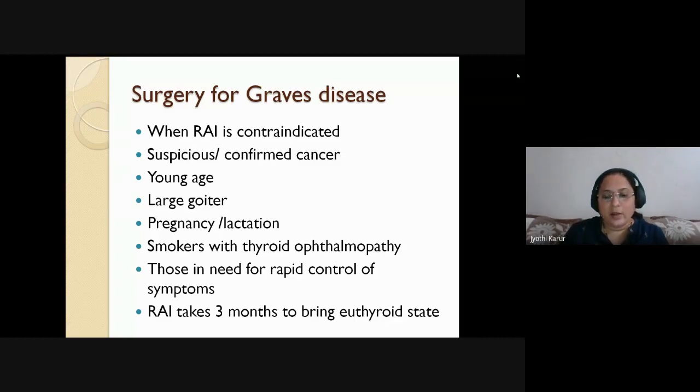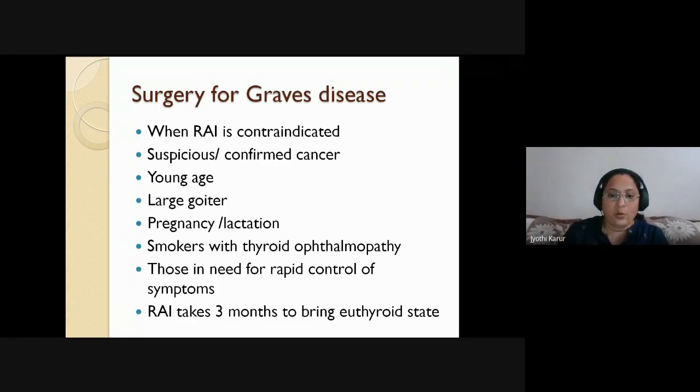And in thyroid ophthalmopathy with a smoking habit: whenever you give radioactive iodine therapy to a smoker with thyrotoxicosis, the exophthalmos will get exaggerated. There will be worsening and even blindness. So in such cases, where RAI is contraindicated, you have to proceed directly with surgery.